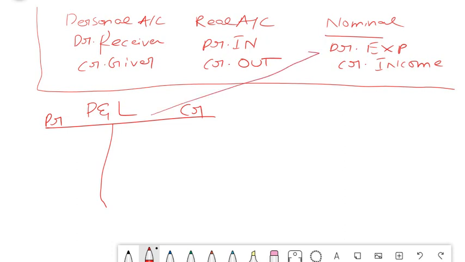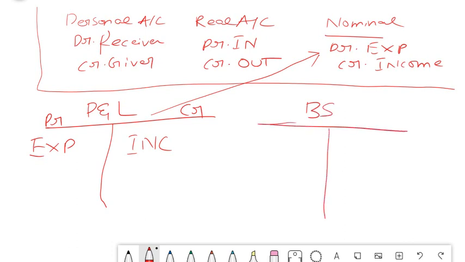All the nominal accounts come under your P&L. All the expenses are debited to your P&L, all the income are credited to your P&L. Similarly, in the balance sheet there are liabilities and assets. Assets will always have a debit balance, liabilities will always have a credit balance.